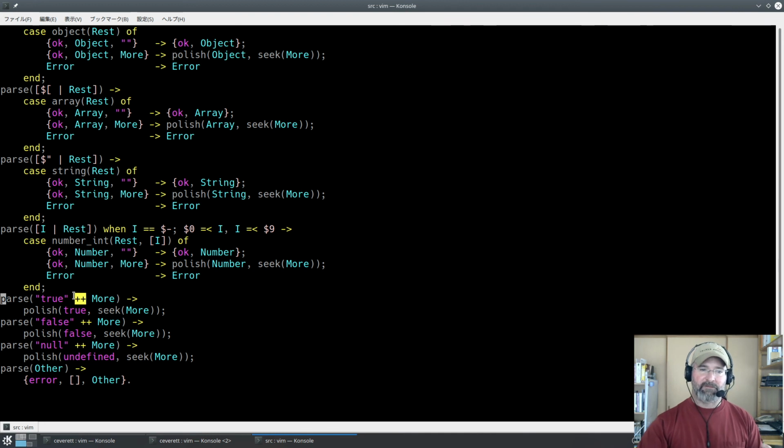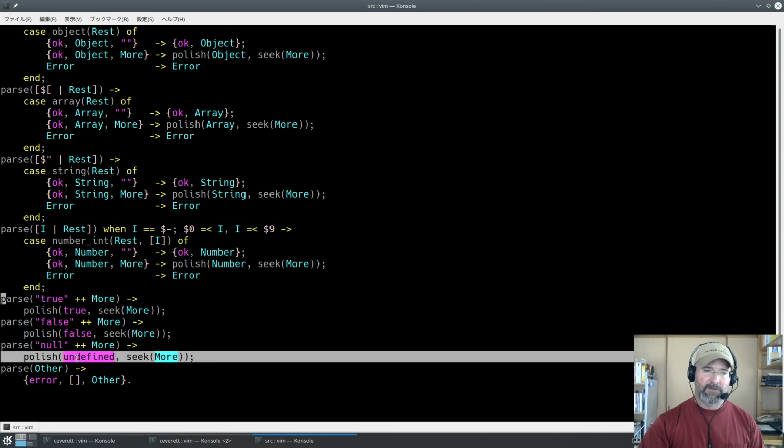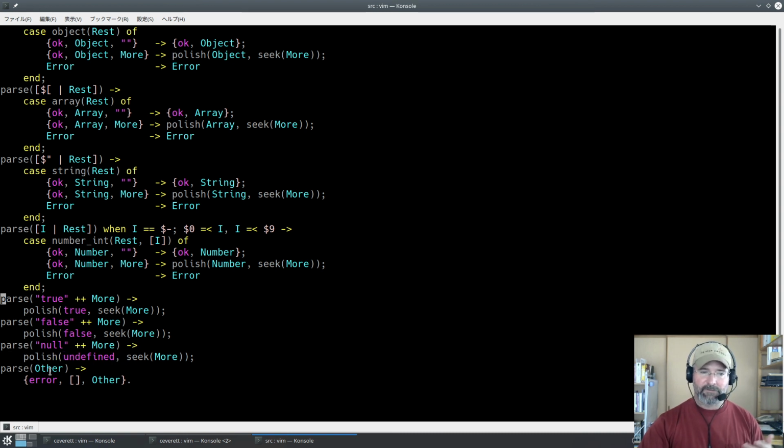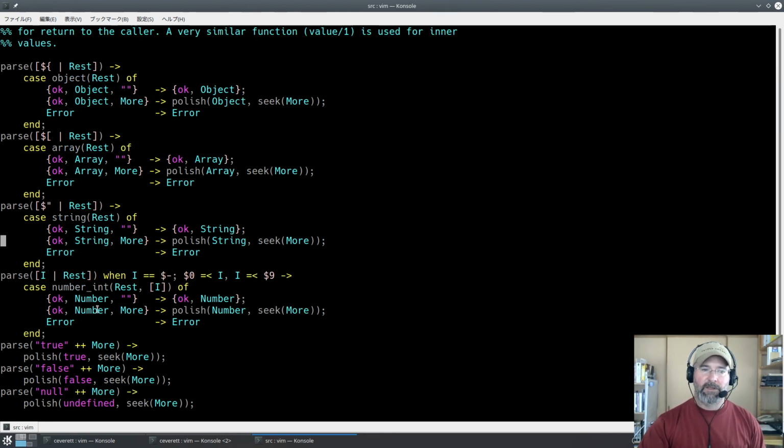This lets us match directly on true or false or null. We know that it should be the atom true, false, or undefined, and anything else would be an error in this particular part of parsing. And that's it. That's the whole rule set for the first character peek on a new JSON object.